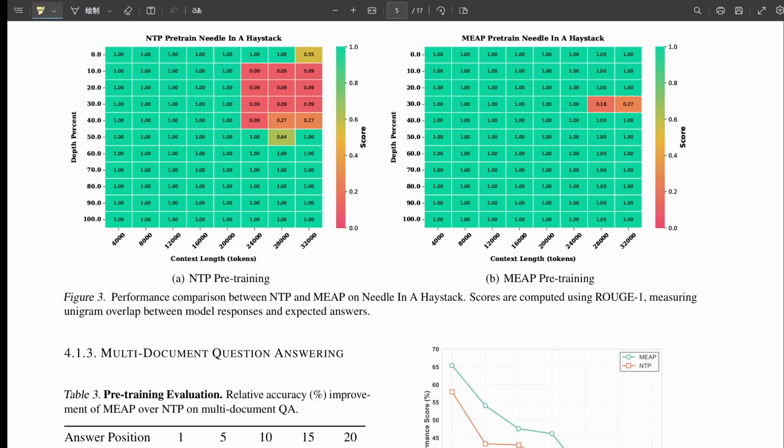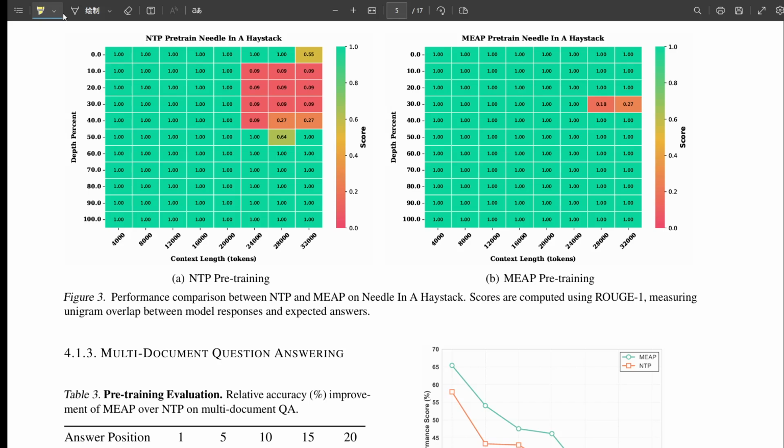A flat attention landscape. The hypothesis with MEAP is that by forcing the model to ignore the masked tokens during training, because, well, they're masked, it implicitly learns to assign much less attention weight to those positions. Okay, less attention on the mask spots. And that has a knock-on effect. If you lower the attention on some tokens, the relative attention on the unmasked tokens becomes more pronounced. The differences between them get amplified. The model has to focus more intently on the information that's actually available. So ignoring the noise makes the signal clearer. By reducing attention on masked tokens, the important unmasked ones pop out more.